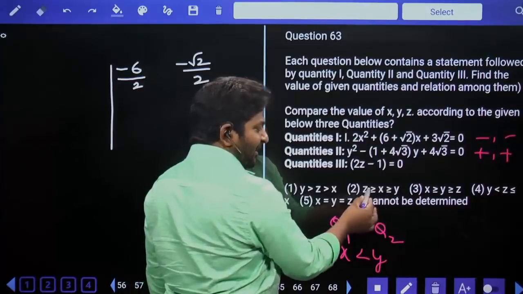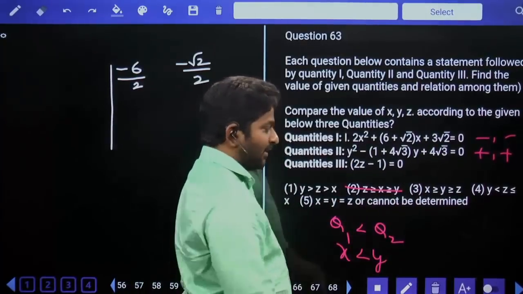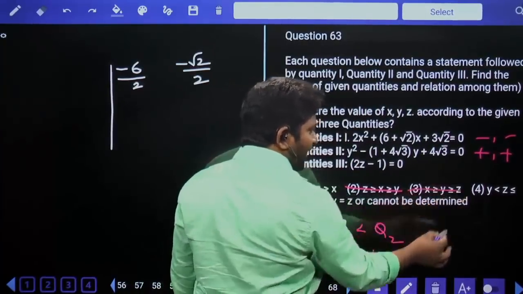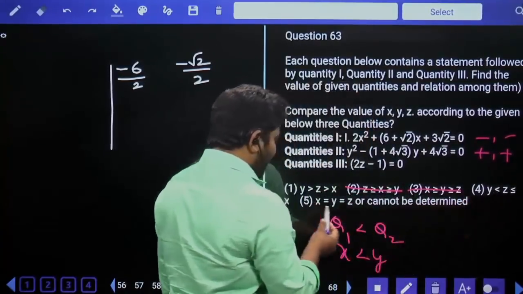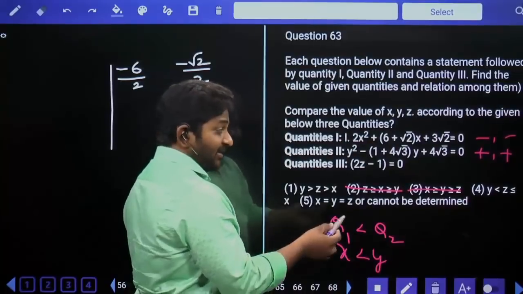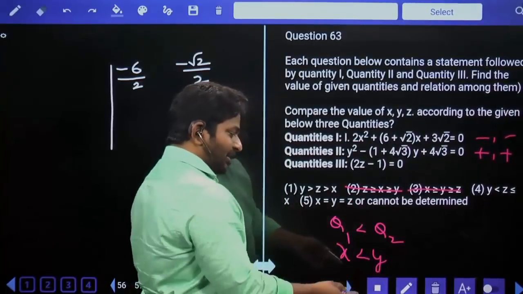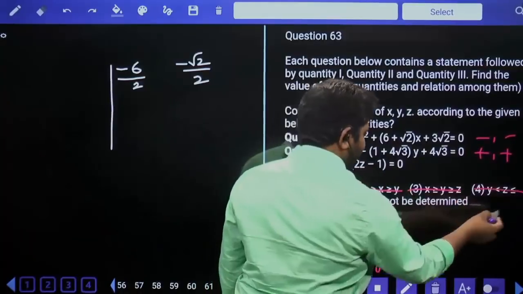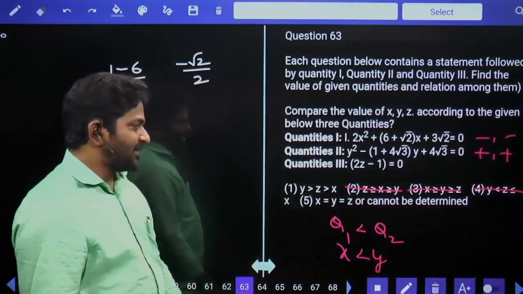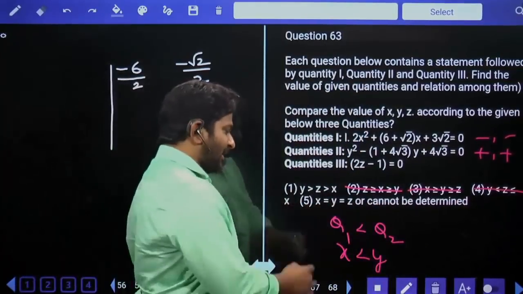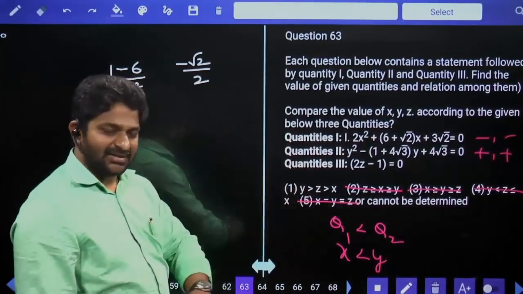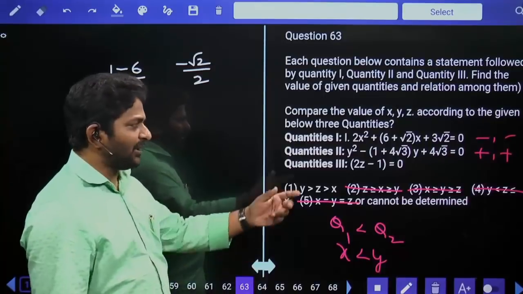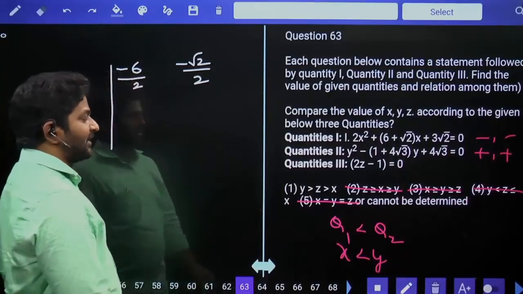X is greater than or equal to Y, eliminate. X less than Z less than or equal to X, that indicates Y is less than or equal, but Y is greater than, eliminate. Answer X is equal to Y can never be your answer. Fifth, eliminate. Y is greater than Z is greater than X is our final answer. That's it. Without even calculating values, we can answer it.